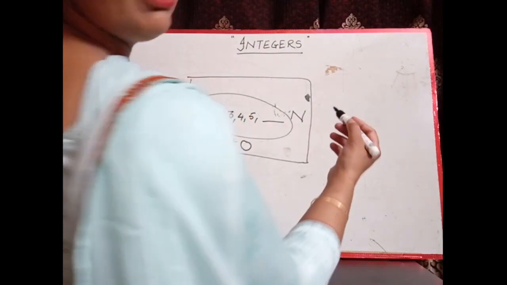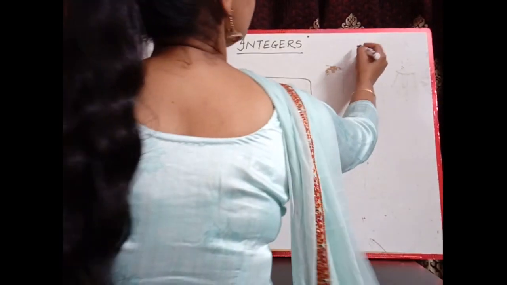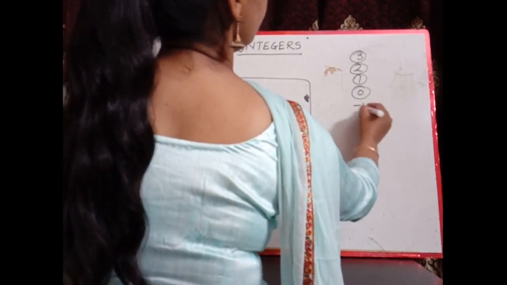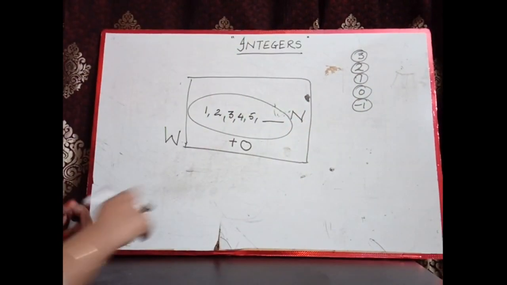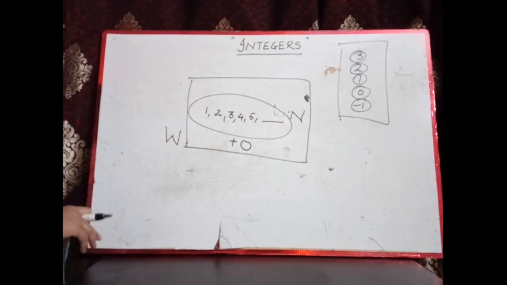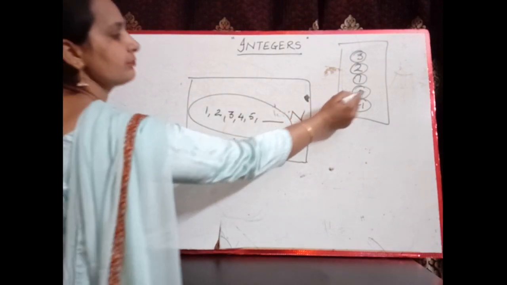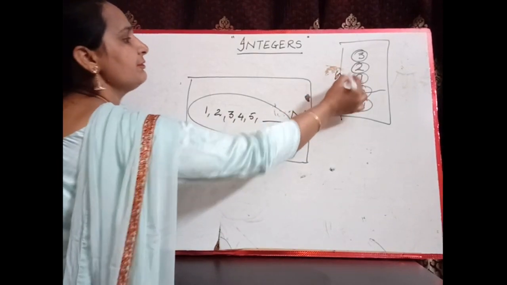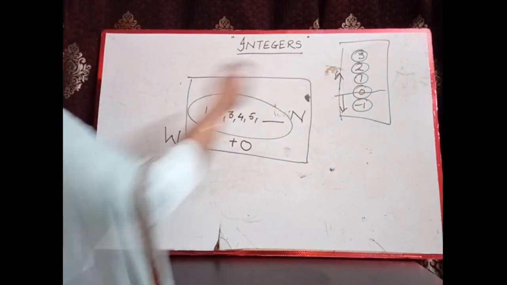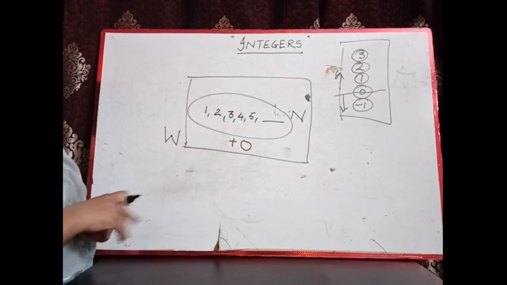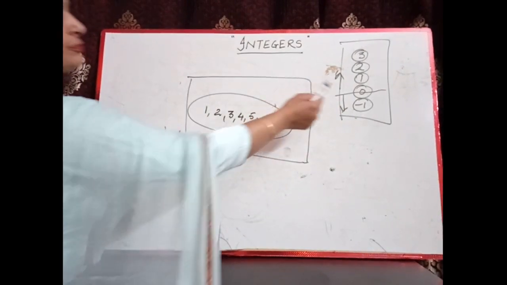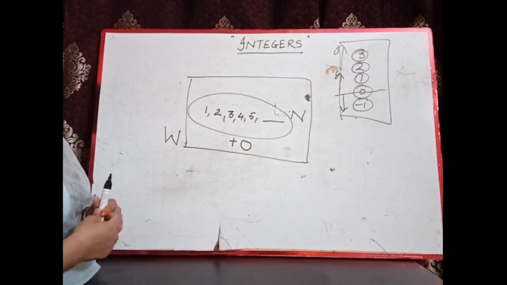Negative numbers you must have seen in the lift sometimes: 3, 2, 1, 0, and -1. These are written in the lift. What is the meaning of this -1 symbol? -1 denotes that in the upper direction we will get positive numbers, and in the lower direction, in the bottom side, we will get negative numbers. That means negative numbers came into existence because these are opposite of positive numbers.